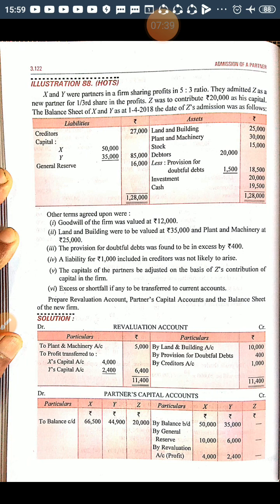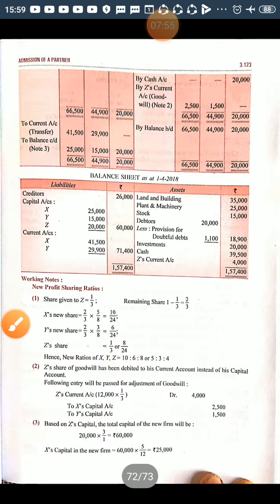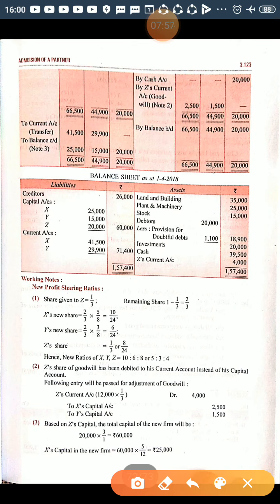This decrease in liability is again a gain for the business. So the journal entry will be provision for doubtful debt account debited to revaluation account. The revaluation account is credited, so on the credit side we will write by provision for doubtful debt 400. And in the balance sheet, we will show it after deducting 400, so the balance of provision becomes 1,100. So we will show it in this way: debtors minus less provision, right?